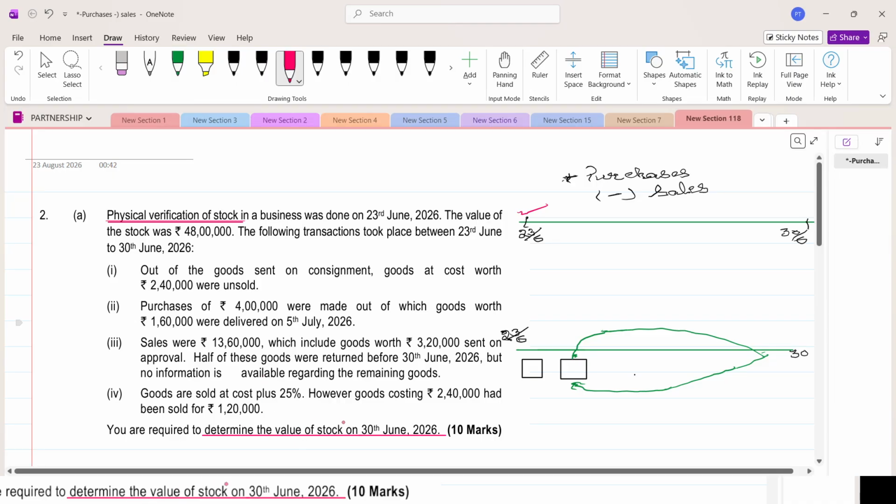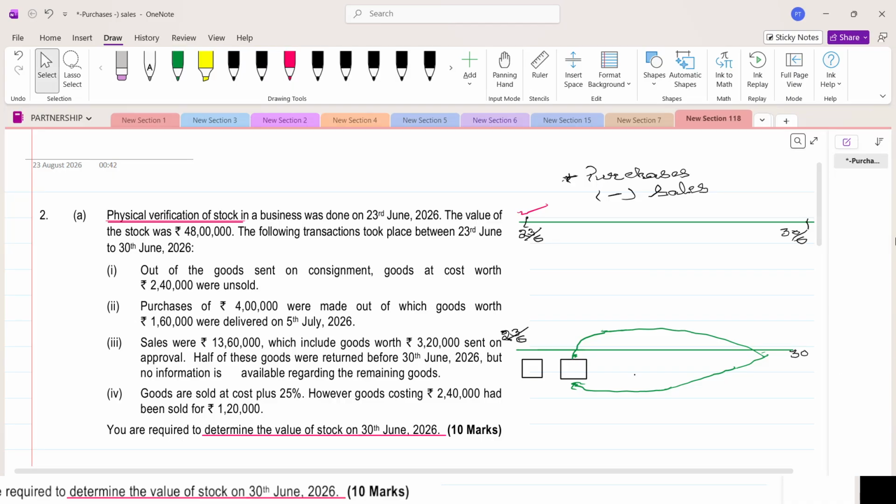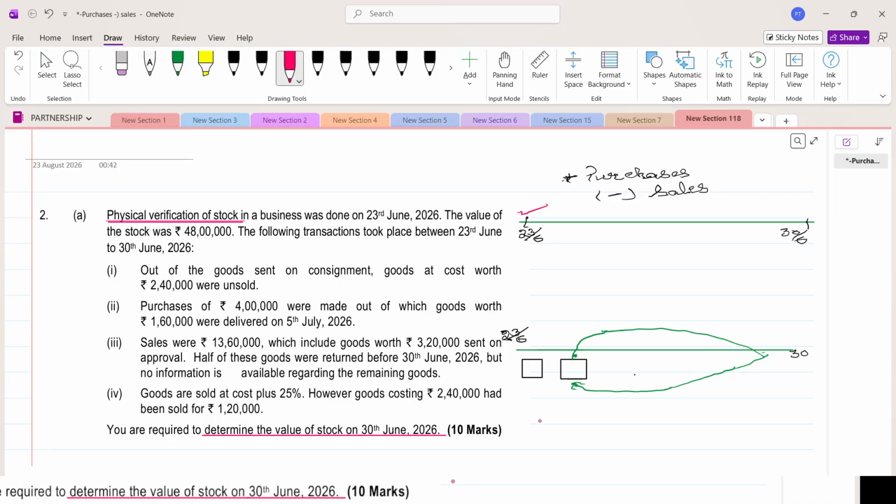Now, this valuation of closing stock is what we show in our trading account. How do we show it? We take the opening stock, then we add the purchases. The purchases are those which you have already ordered and invoiced, not the actual stock which you have received. That is the difference.